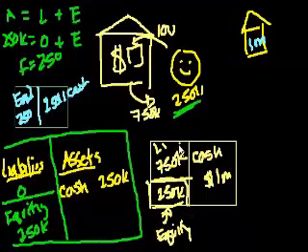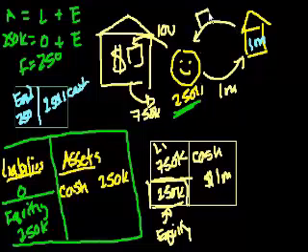But I have the cash, and I took the loan from the bank, but I still haven't bought the house yet. So what am I going to do? Well, I'm going to give my cash to the owner, the old owner of the house, or maybe Toll Brothers. They just built this McMansion for me. So I give them $1 million, and in return, they give me the deed to the house, or I could just say they give me the house, right?